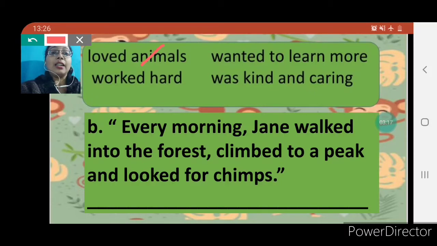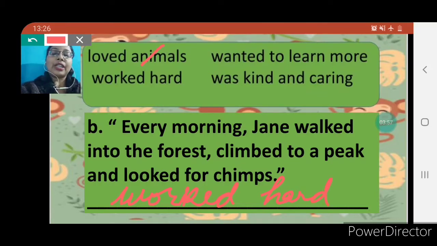Every morning Jane walked into the forest, climbed to a peak and looked for chimps. That means this was her work. She has to look for chimps and she has to write about them in her diary. So this was her job, right children? So here it is written, and with the help of the correct sentence, we are able to answer here that she worked very hard. Yes, so the correct answer will be worked, W-O-R-K-E-D, worked hard.